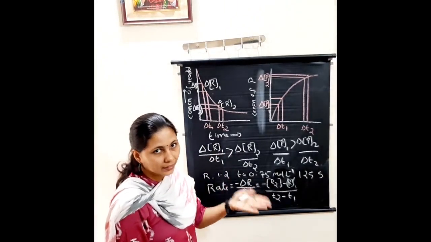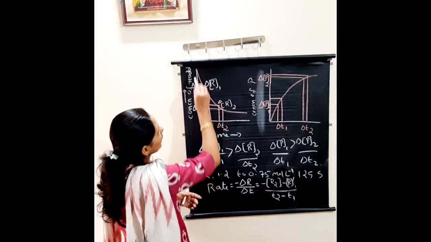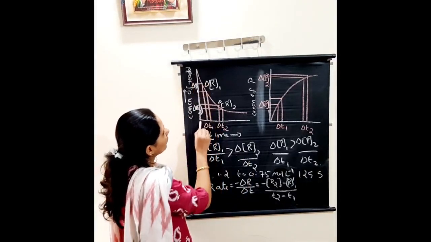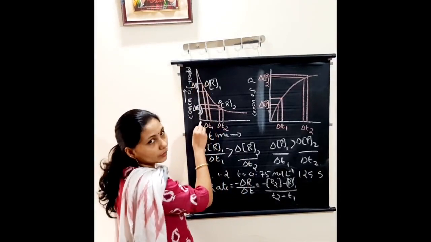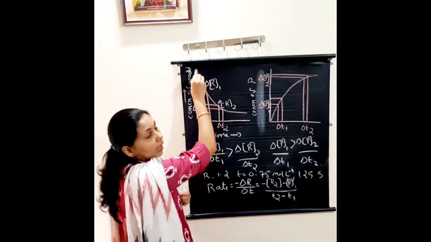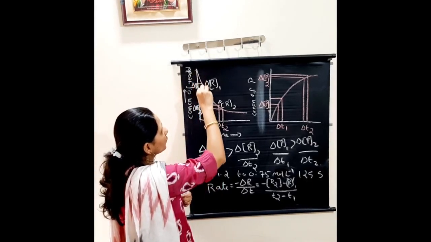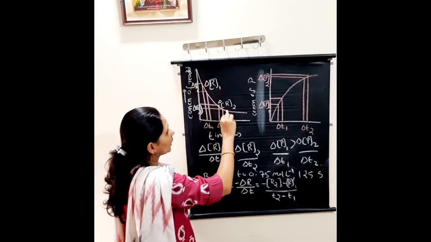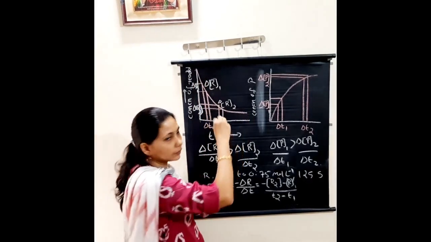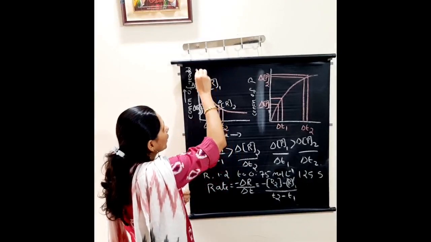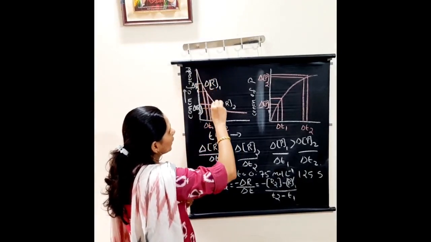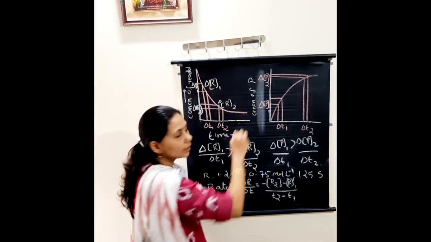The concentration of the reactants decreases. So here you can see this is the slope. In the beginning, when the time had not started, the concentration was highest, maximum. Then after that it keeps on decreasing with increasing time. That is why the slope is of this type, it was maximum, then it starts decreasing with increasing time.